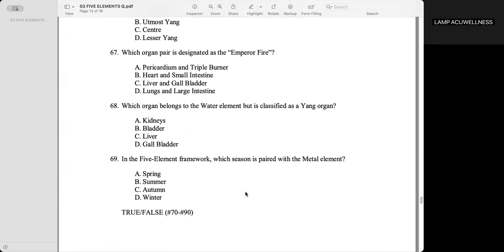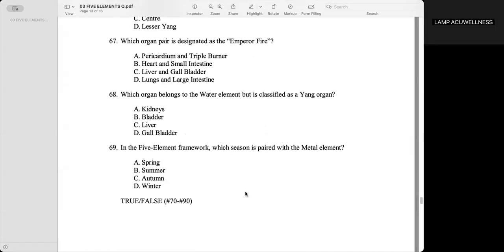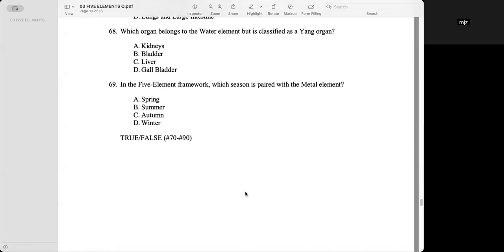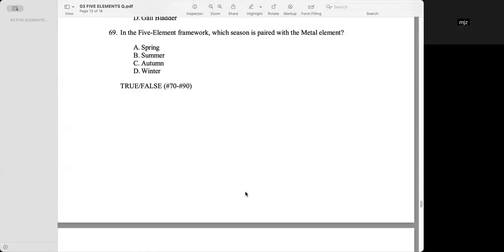Which organ pair is designated as the emperor fire? Letter B. Heart and small intestine. Which organ belongs to the water element but is classified as a yang organ? Answer: bladder. Letter B.